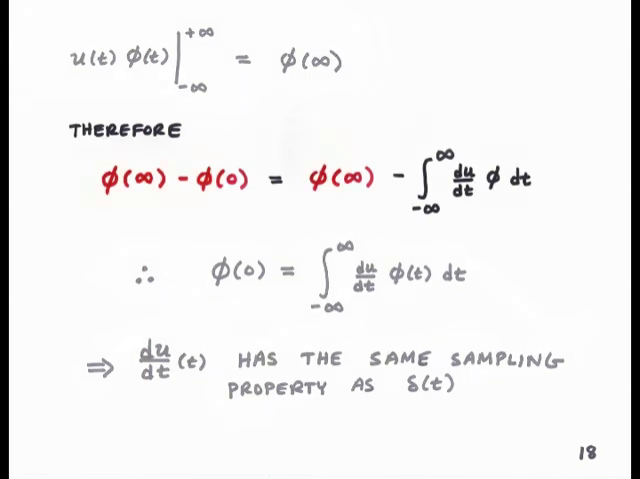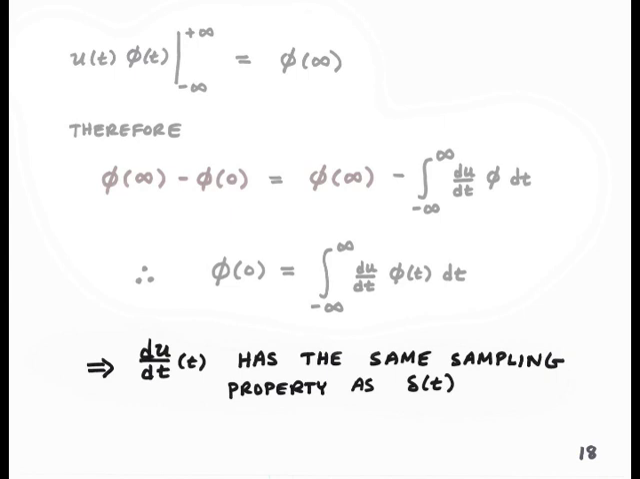And we know the integral evaluates to phi at infinity minus phi of 0, and also evaluates to phi at infinity minus the integral from minus infinity to infinity of du dt times phi. So working with this equation, we can see that phi at time 0 must be equal to the integral from minus infinity to infinity of du dt times phi of t dt. What this is showing is that du dt has the same sampling property as the Dirac delta function.